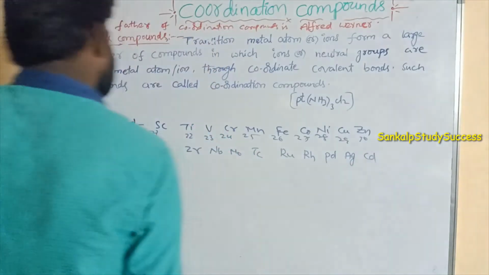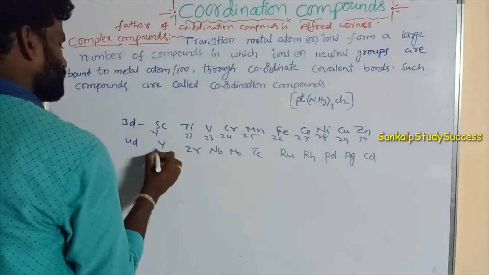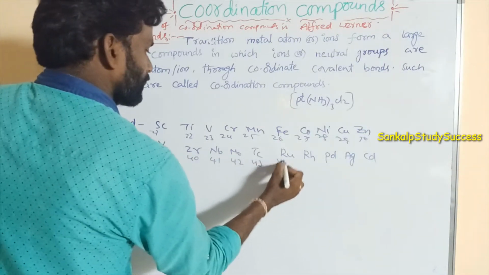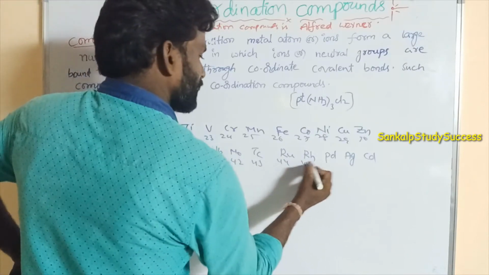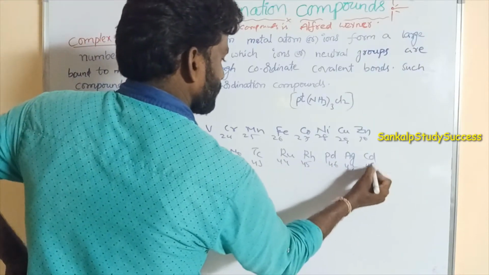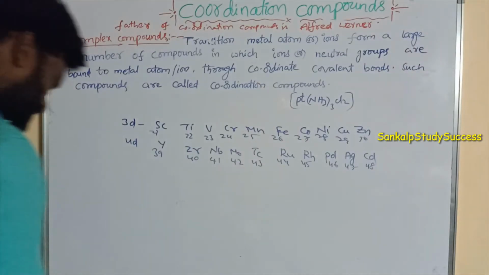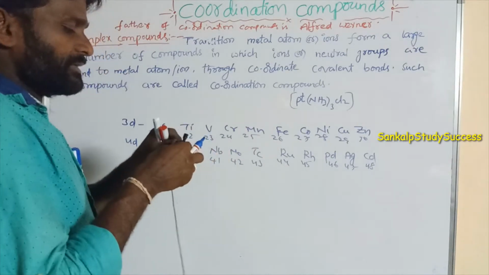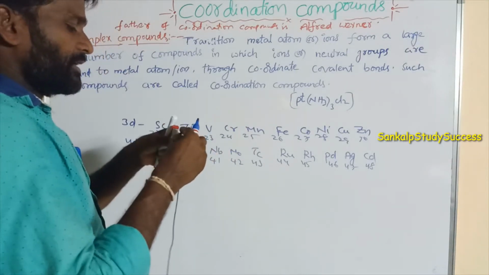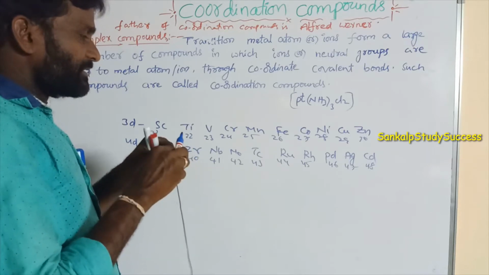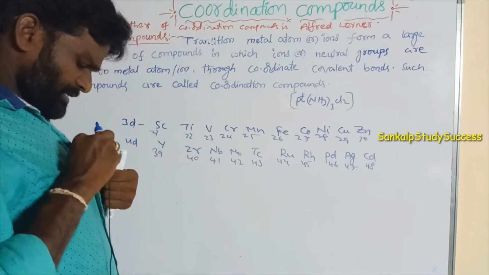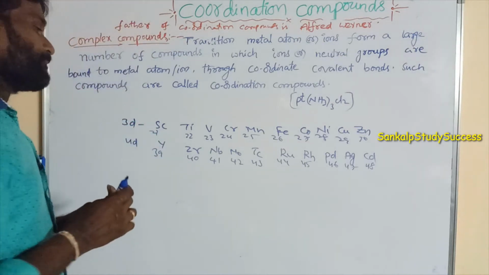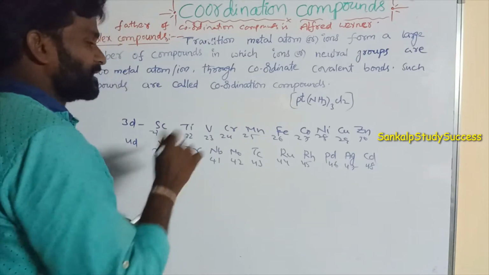Their atomic numbers are 39, 40, 41, 42, 43, 44, 45, 46, 47, 48. All these elements are d block elements. So d block elements are certain transition elements. Why are these transition elements? Because they have incompletely filled d orbitals in their common oxidation state or ground state.